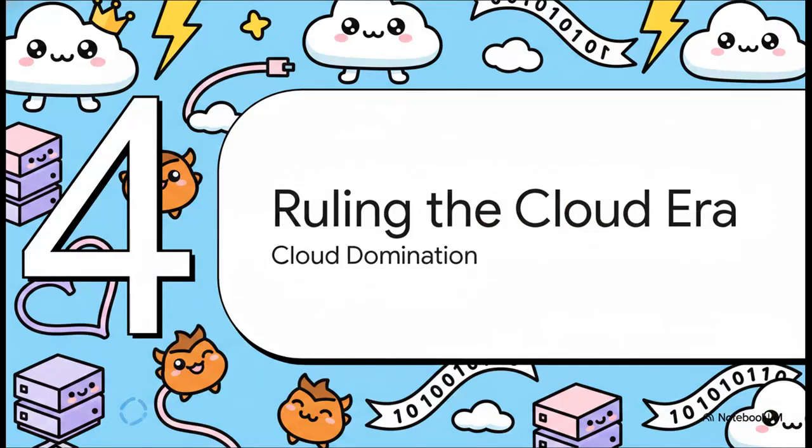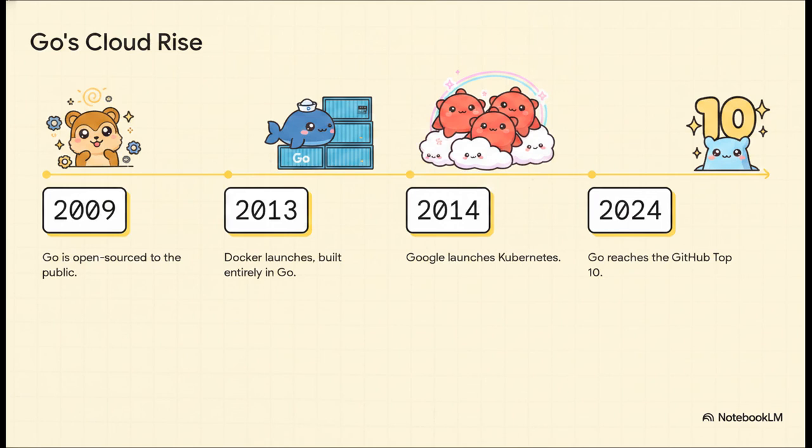Which brings us to part 4, ruling the cloud era. So let's recap. We have a fast, minimalist, highly concurrent language. This specific technical architecture perfectly positioned Go to absolutely dominate modern cloud infrastructure. And this timeline traces that explosive shift. Go kind of grew quietly after being open-sourced in 2009. But then, 2013 happened. Docker launched, and it was built entirely in Go. Boom, the containerization revolution exploded.